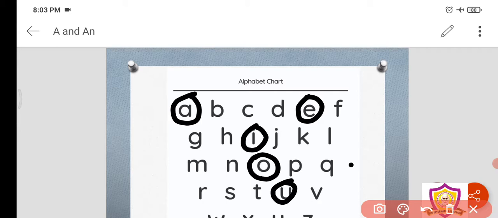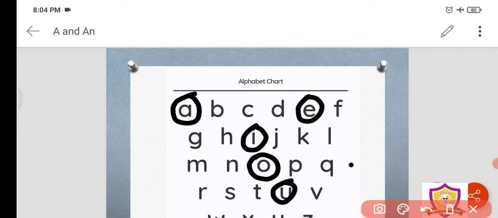When we say a sentence, if there is a word beginning with a vowel, that is, the first letter of that word is a vowel, then we have to say an before it. If I say apple, I would not say a apple, I would say an apple. I ate an apple today. I will not say I ate a apple, I will rather say I ate an apple today.